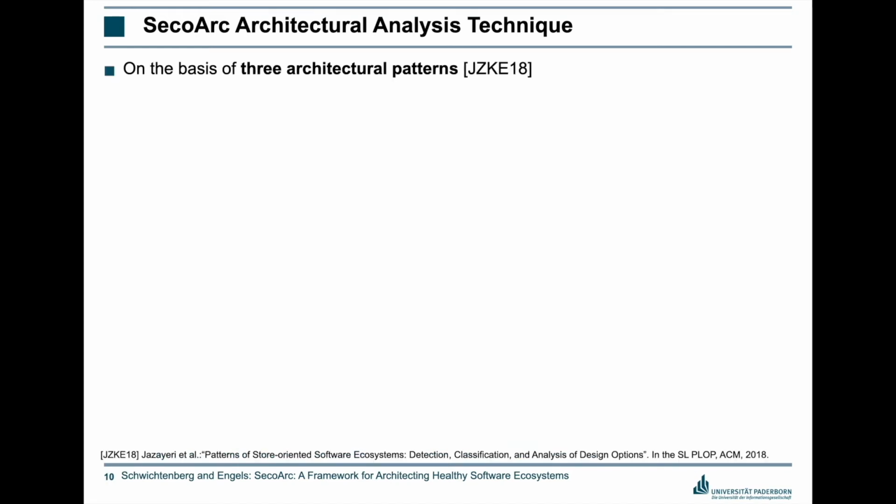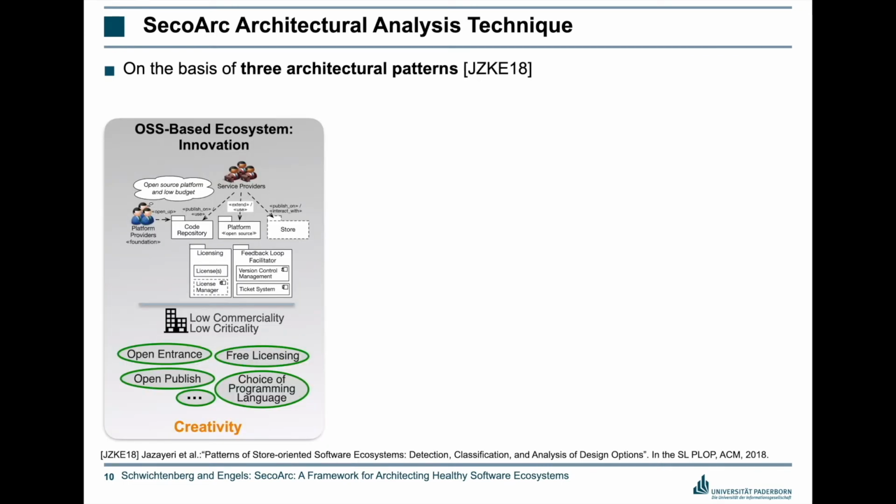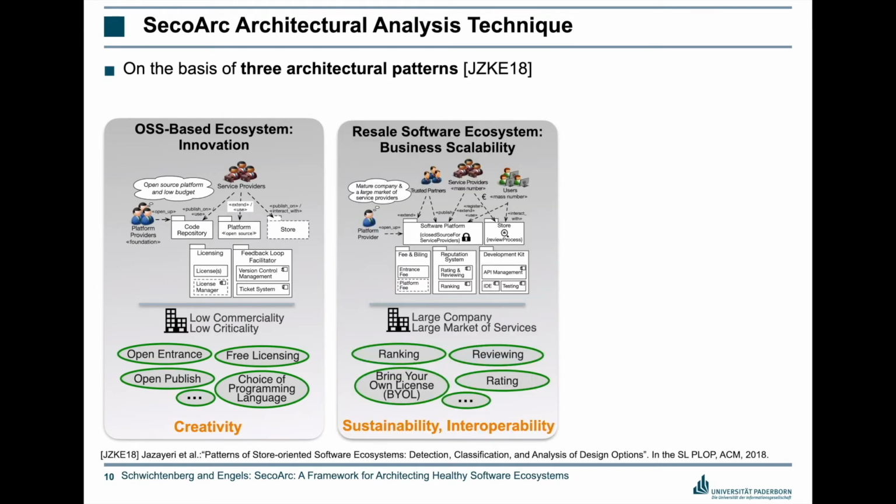Here I would like to briefly explain these three patterns. The first one is the open source software-based ecosystem, to create an ecosystem for development of open source software. Some typical design decisions are open entrance and open publish. The second pattern is the resale software ecosystem, to achieve business scalability. A typical example is mobile app ecosystems. Using rating and ranking features in such ecosystems is very typical. A mass number of third-party developers develop software on the basis of the platform.